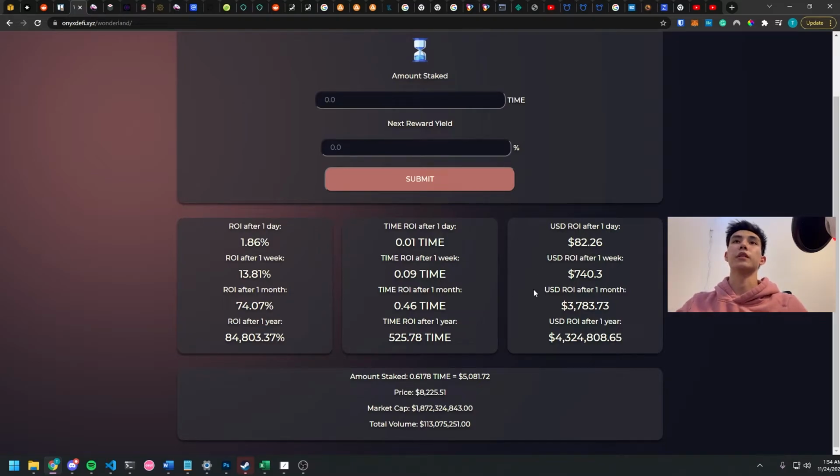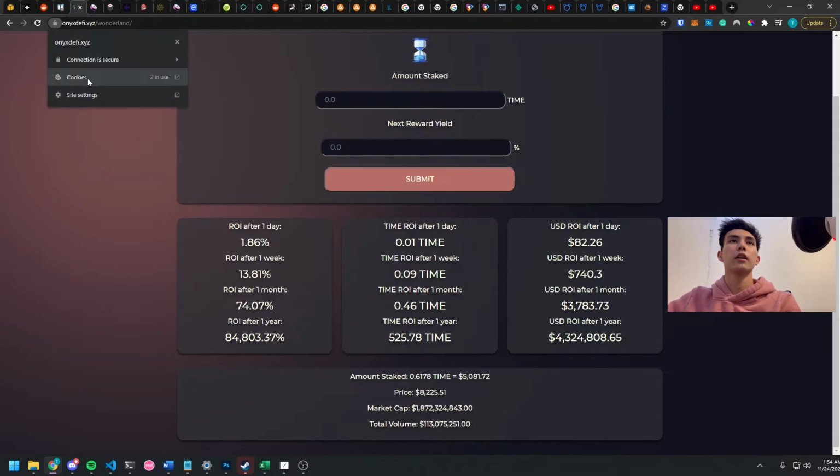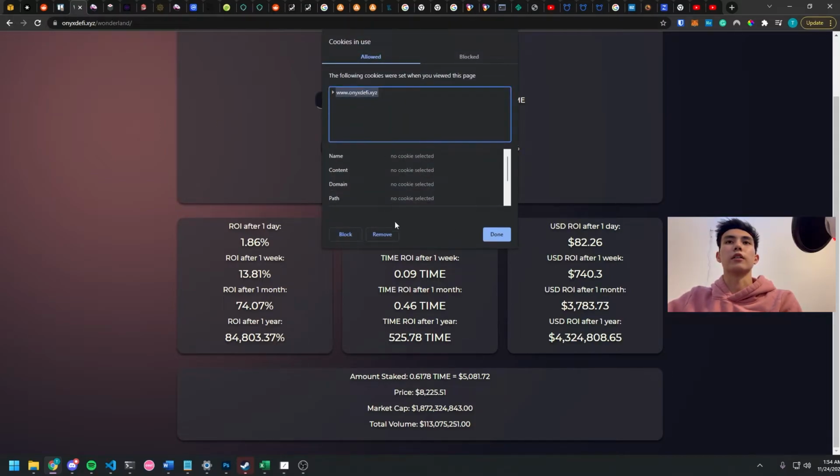That also means that if you have any specific issues, like I push a weird update and it screws with everything, the way you can fix that, at least if you're on Chrome, is to press this lock icon up here, press cookies, and then remove the cookie. It should reset the website, and then you can enter all the information again, and it should work.